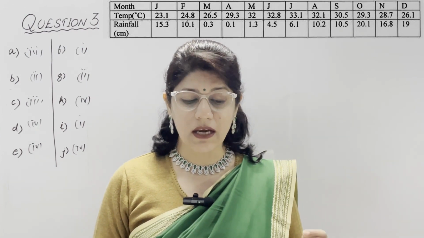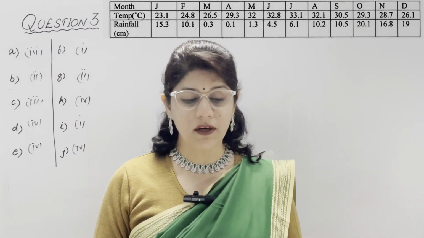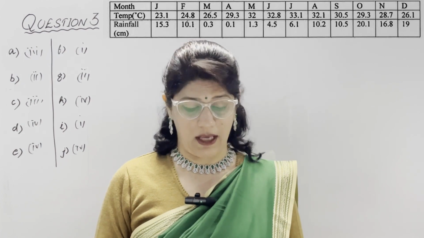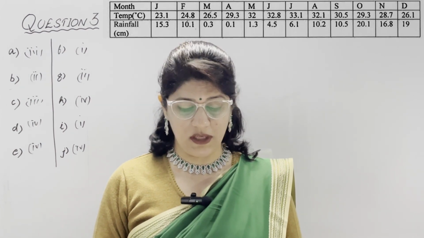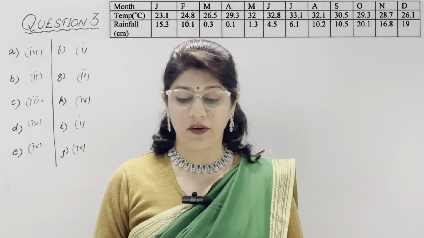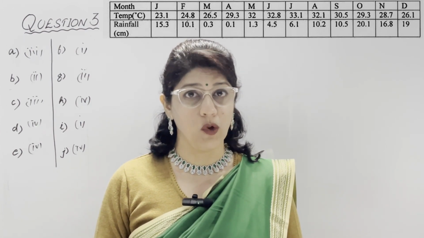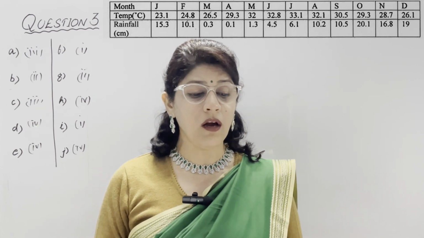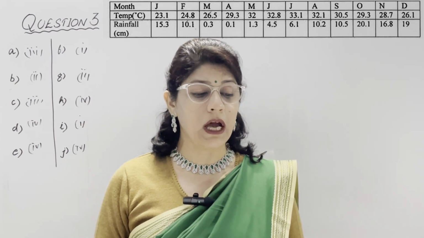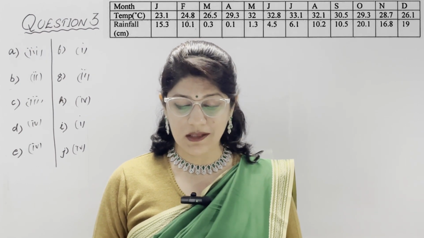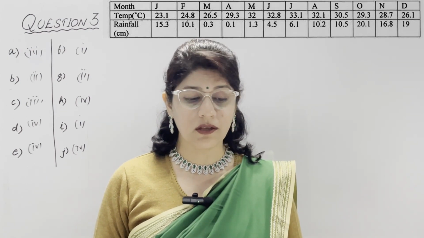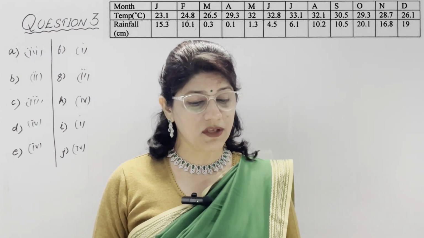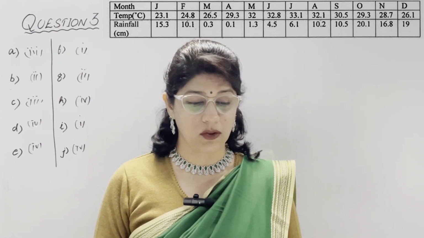Second, suggest a name for this station giving a reason for your answer. This station might be Chennai because the station receives winter rainfall and the range of temperature is low. Range of temperature means you need to observe the horizontal row given in the heading of temperature. You can see here the highest temperature is 33.1 in the month of July and the lowest temperature is 23.1 in the month of January.